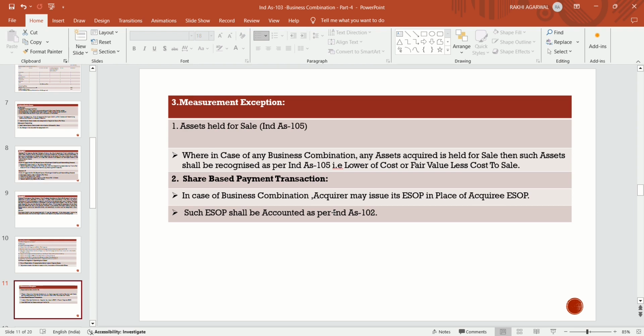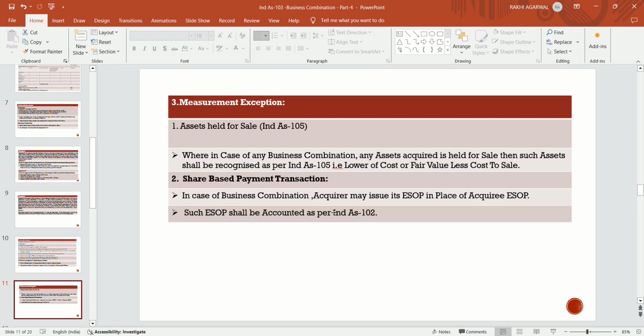I am explaining this with the help of an example. Suppose A Limited is acquiring B Limited, and at the time of acquisition, the percentage of control is 60%. So A Limited acquires the control over B Limited. Suppose there are 1,000 shares in the books of B Limited. Now 600 are held by A Limited, so it has a 60% stake. Now it has control over B Limited.